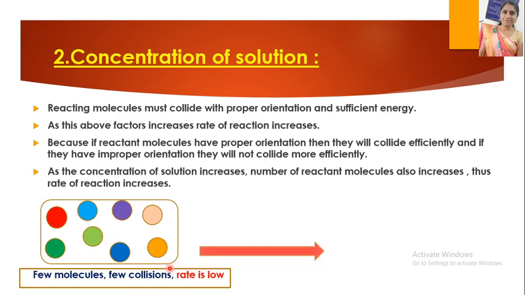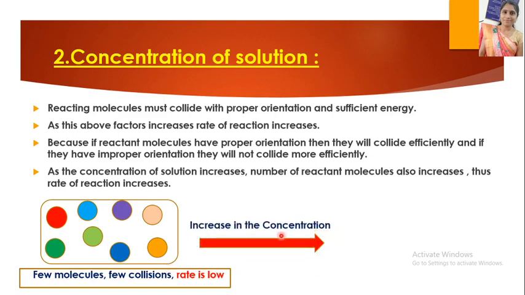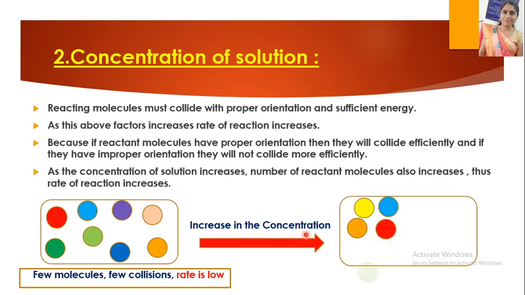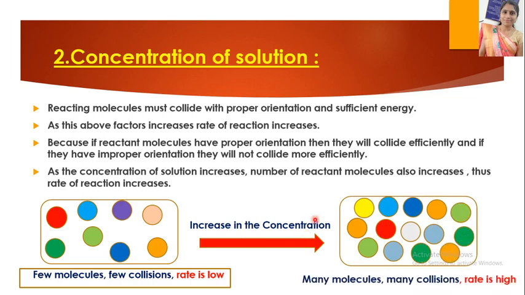But if we increase the concentration, what happens? Increasing the concentration increases the number of reactant molecules. Here we see that reactant molecules increase. Here there are a few molecules, but after increasing the concentration, the number of molecules has increased. So many molecules, many collisions, the rate of the reaction is higher.